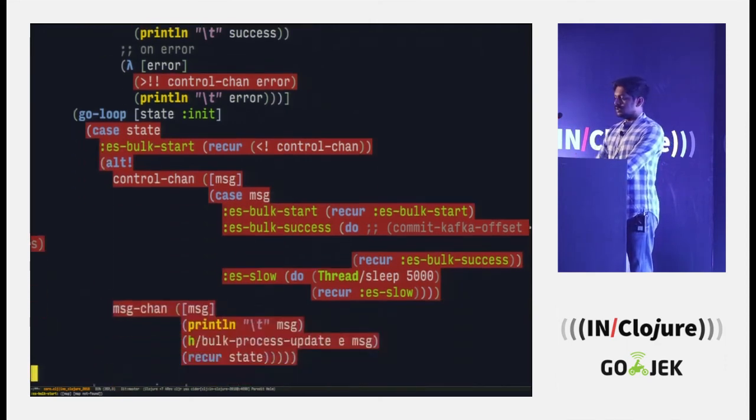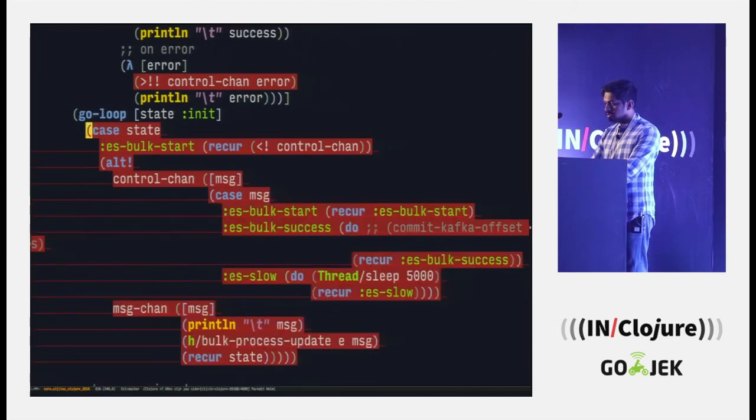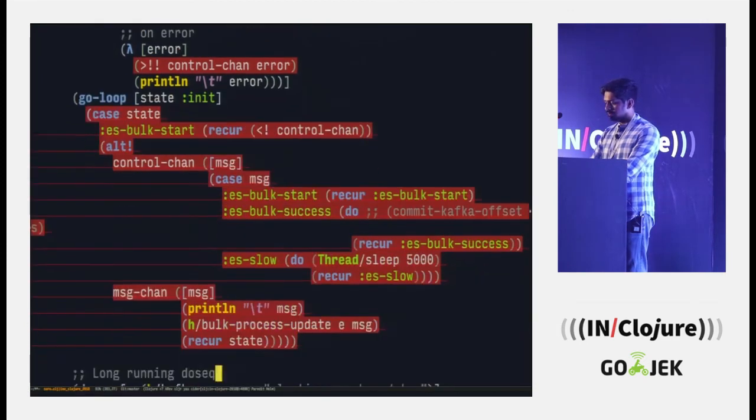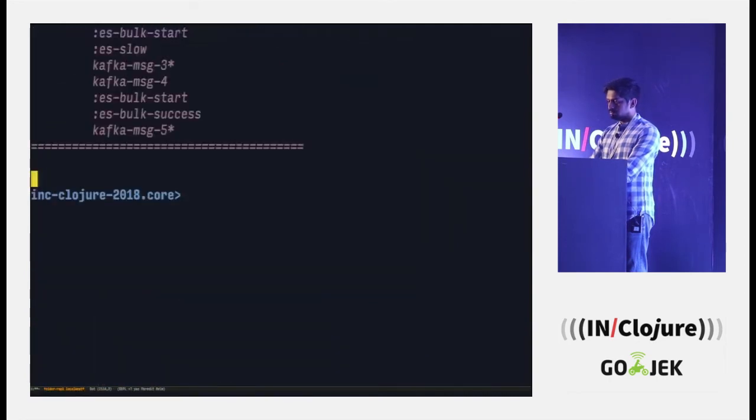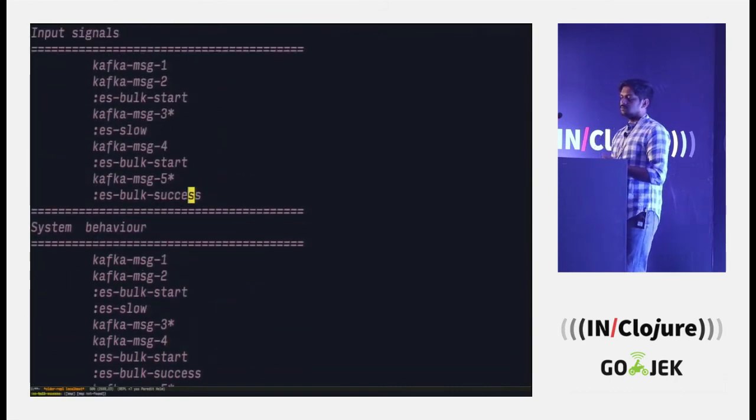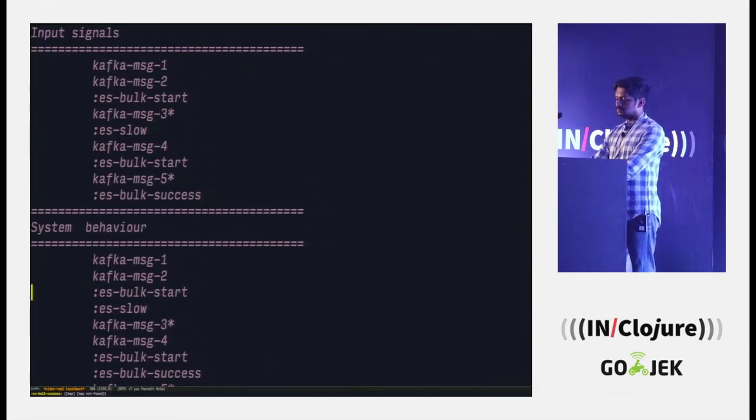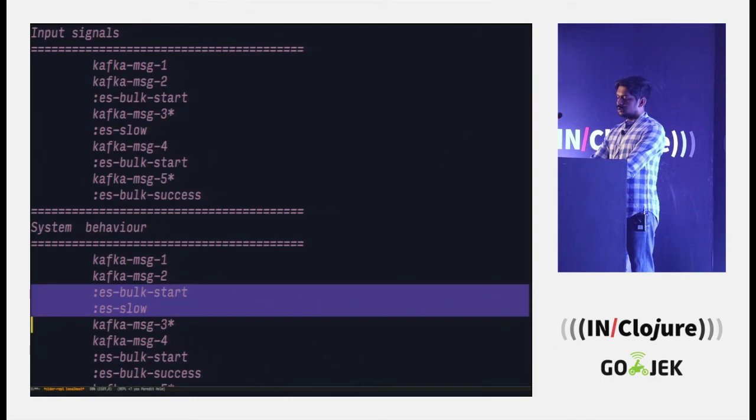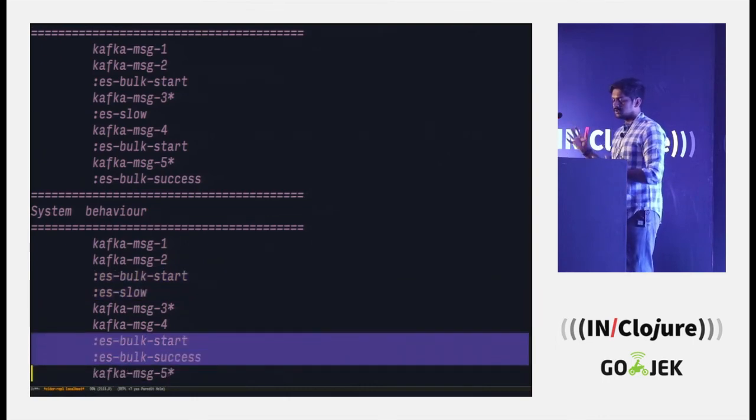Okay, so this works in principle. This looks like a good idea, but let's try to run it in the REPL and let's see if it fixes all of our problems. And this failed. Okay. So we have a bunch of messages, the same thing, but if you see, ES bulks don't have coinciding Kafka messages anymore. Okay, so this was the code part.